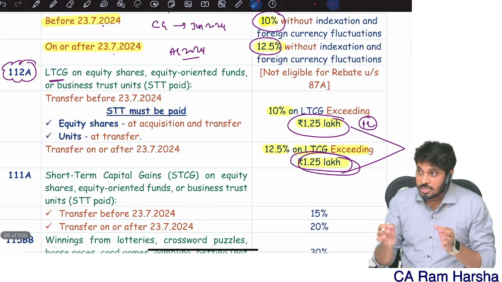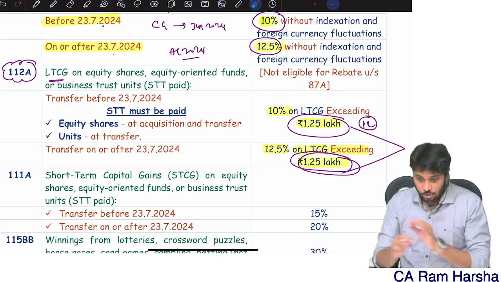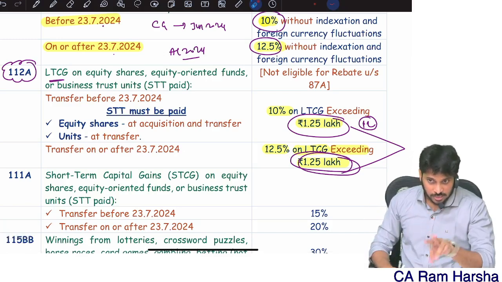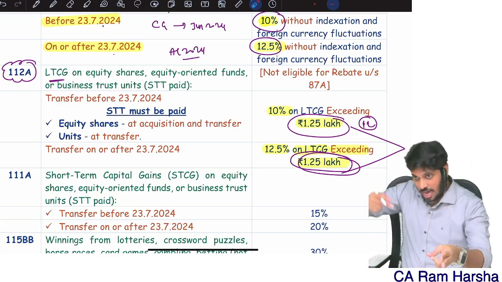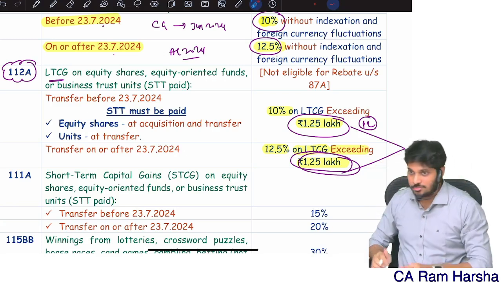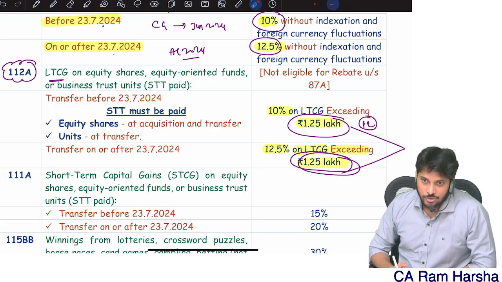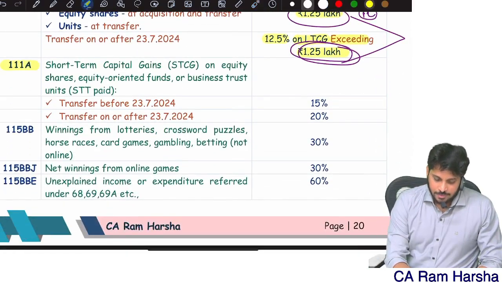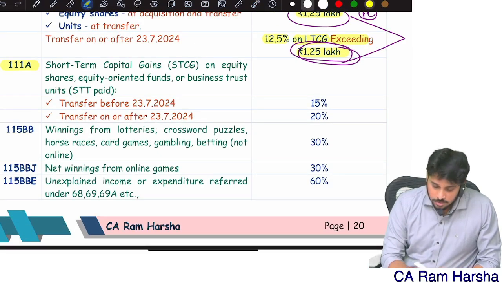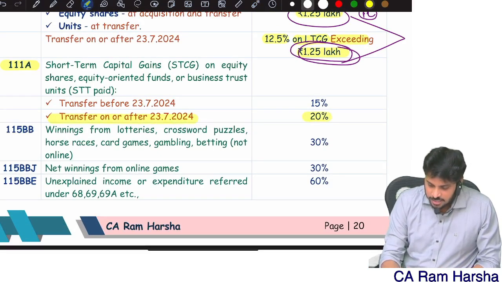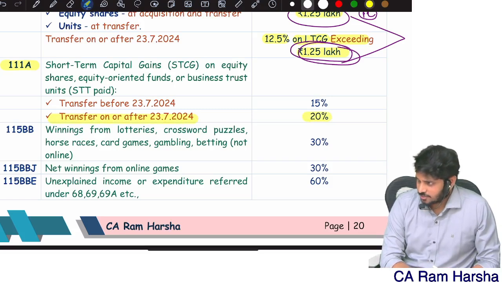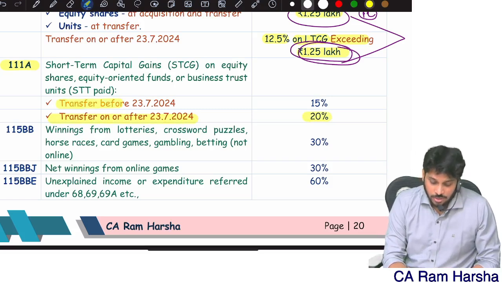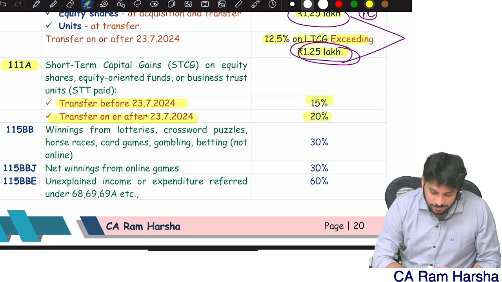The ₹1,25,000 limit exemption is per annum. Full capital gain. It's not 23rd July before 125, after 23rd July 125. Are you clear? All of you? Yes. So again, there is another capital gain called 111A. Right now, after the amendment, what is the tax rate? 20. But before the amendment, no. If at all I made a profit before 23rd July, my tax rate is only 15.